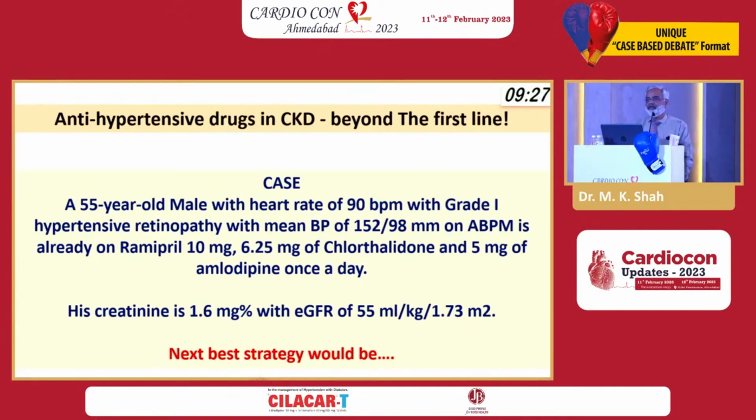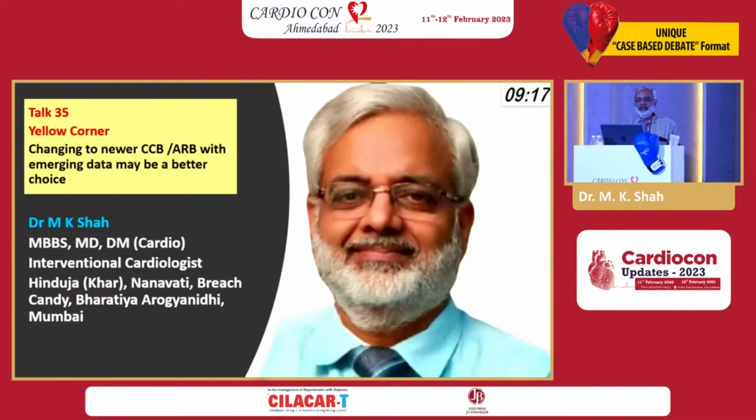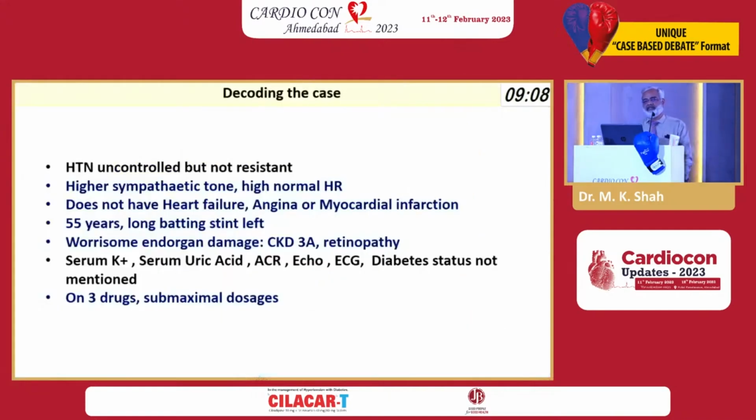Well, friends, let me tell you, there is no single best strategy. None of my friends who have presented the data is wrong, but I would present what I feel is good. So, according to me, changing to a newer calcium channel blocker and ARB, and optimizing the dose of diuretic would be a better strategy. Let's just understand what's there on our plate.